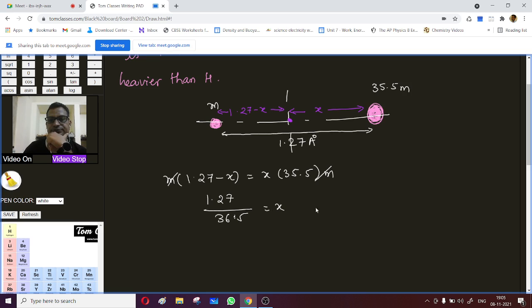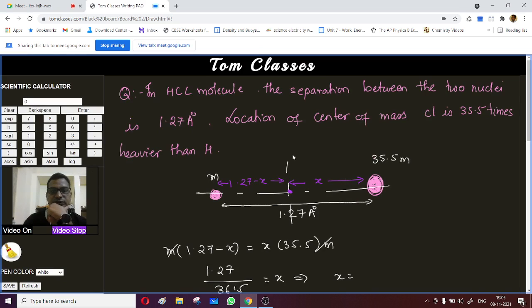So let's see what this x is. 1.27 divided by 36.5 is equal to 0.0358 angstrom, right?